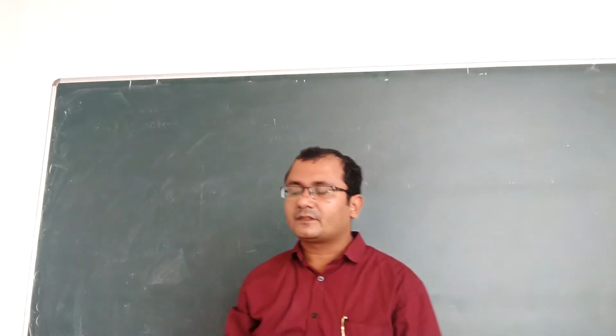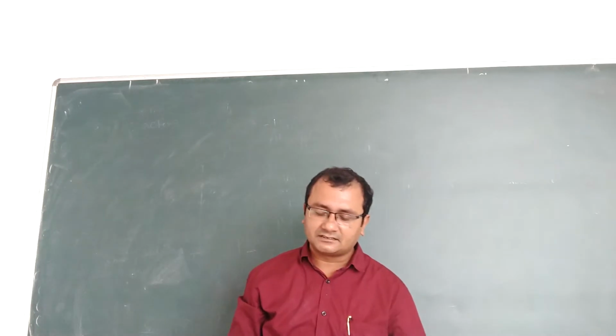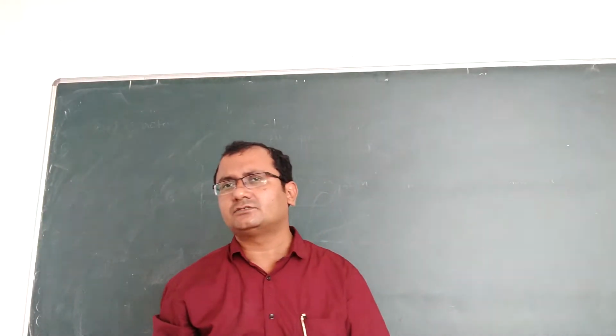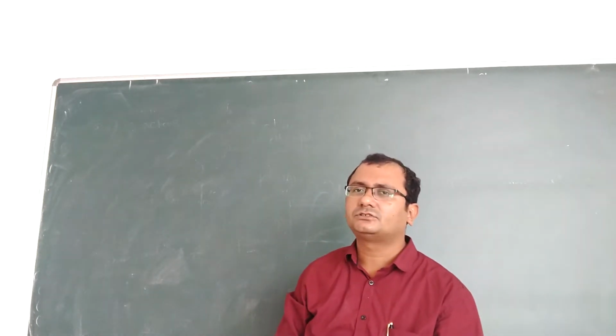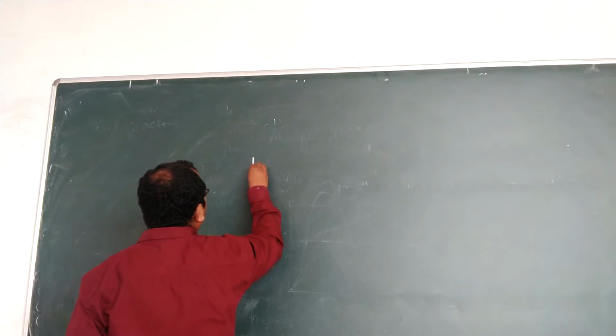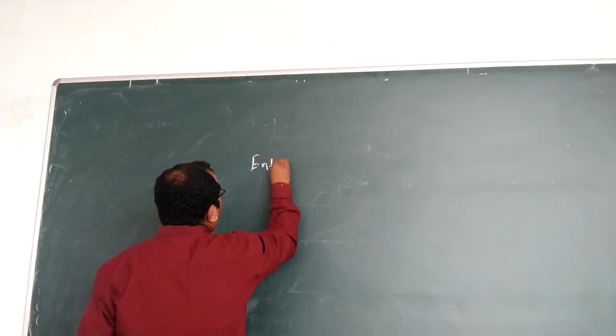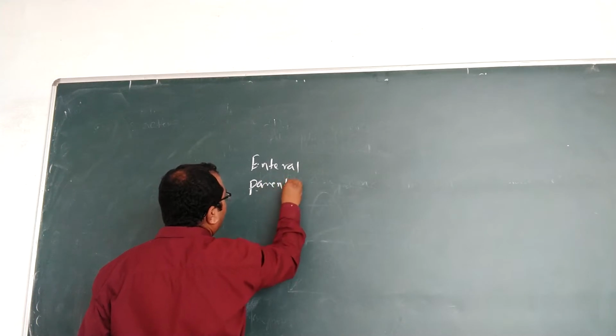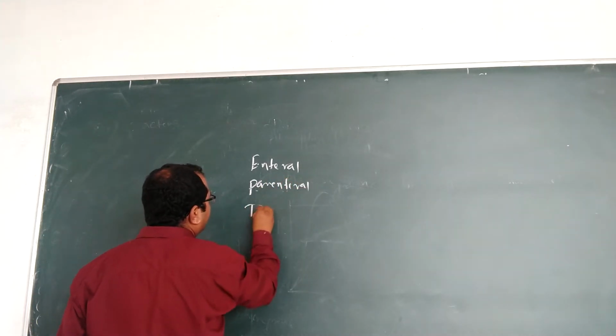Generally, the routes of drug administration, we are dividing into three types: enteral route, parenteral, and topical route.